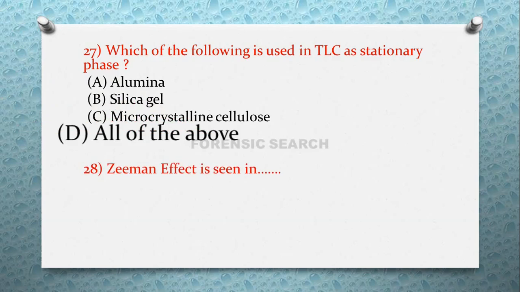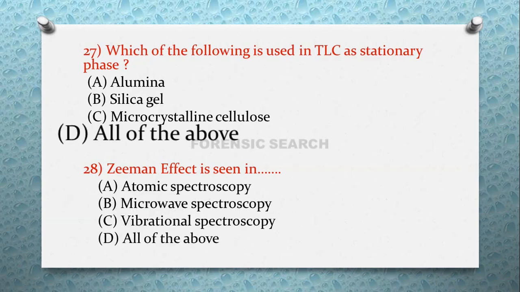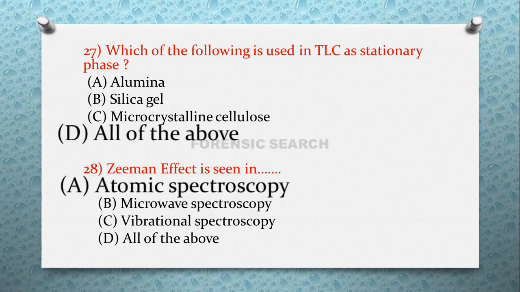Then the next question is, Zeeman effect is seen in dash dash dash. Option A, atomic spectroscopy. Option B, microwave spectroscopy. Option C, vibrational spectroscopy, and option D, all of the above. So the correct answer of this question is option A, that is Zeeman effect is seen in atomic spectroscopy. Basically, Zeeman effect is a splitting of the energy levels by the application of an external magnetic field. That effect is known as Zeeman effect, and that effect is seen in atomic spectroscopy.